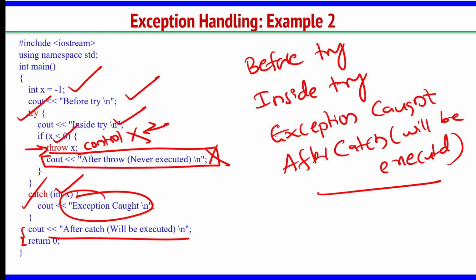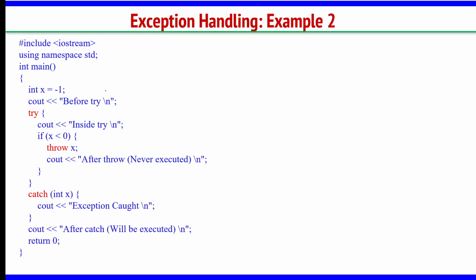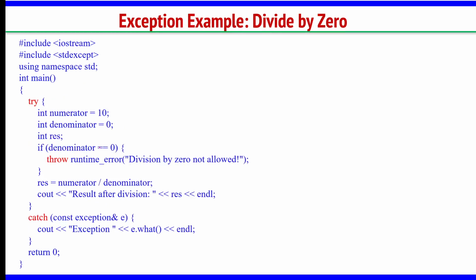Okay. So, this is not the real example, we defined this example to work manually. See, I gave x equal to -1, I wrote this condition and I am saying throw x whenever this condition is satisfied. This is just to demonstrate how try, throw, catch works. In this example also, we have to study some terminology, which we are yet to study, but just see how these blocks are working.